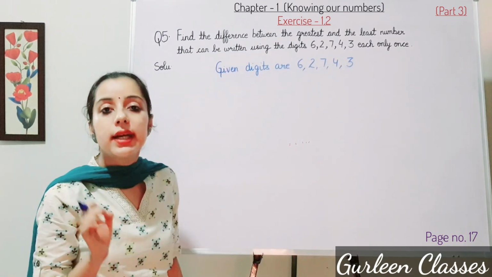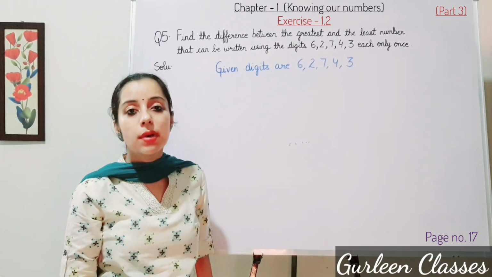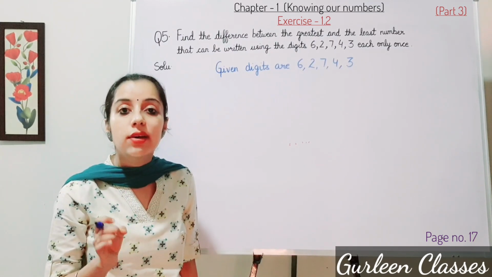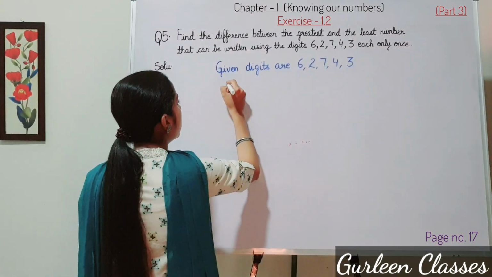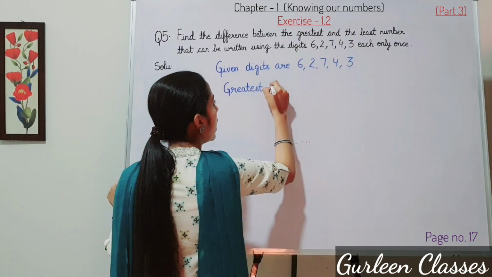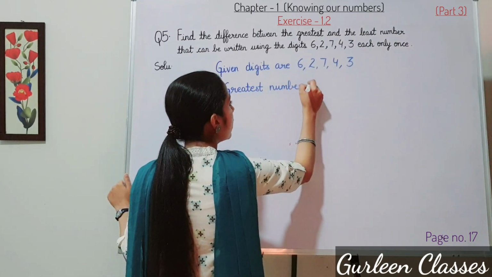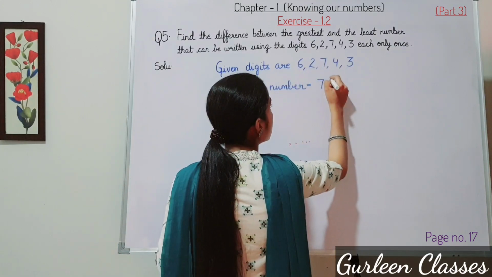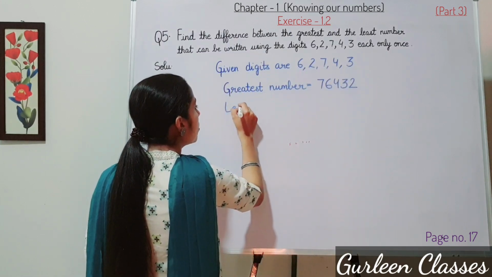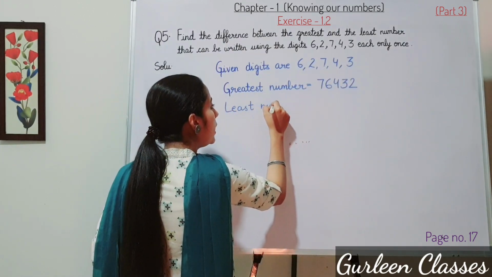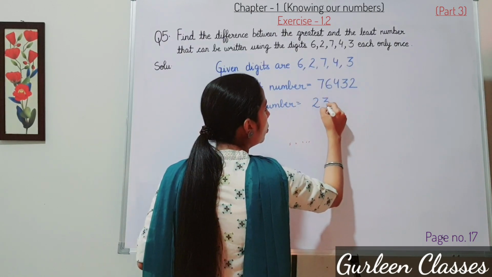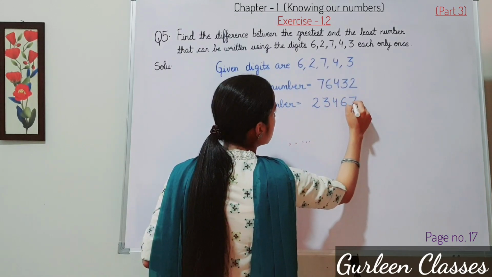First we will make the greatest number. So for making the greatest number we will arrange in descending order, means bade se chota. We have to write the greatest number. So let greatest number. So we have to arrange in descending order 7, 6, 4, 3, 2. Now least number. So for finding out least number, we will arrange in ascending order, छोटे से बड़ा. 2, 3, 4, 6, 7.